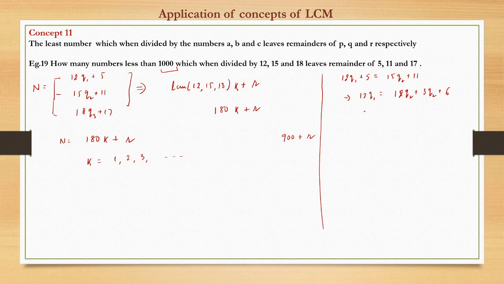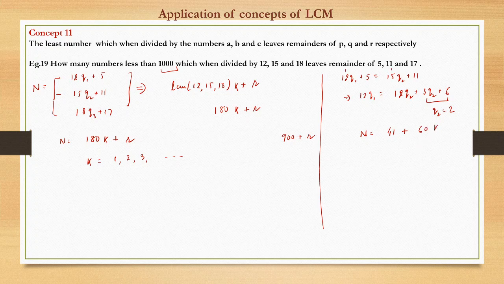So this is a multiple of 12, this is a multiple of 12, so this has to be a multiple of 12. q2 equal to 2 will satisfy, right? 6, 6, 12. So q2 is equal to 2. When we put it, we get n is 41. So the generic number can be written as 41 plus LCM of 12 and 15, which is 60, times k1.